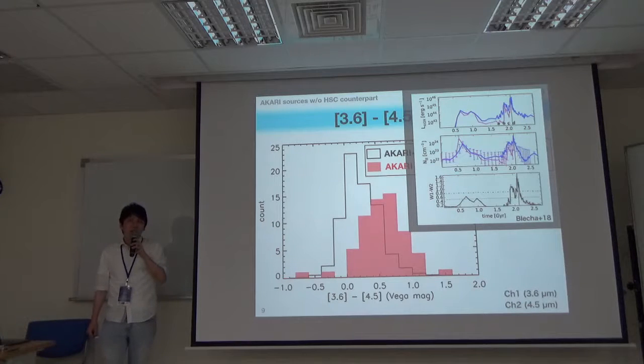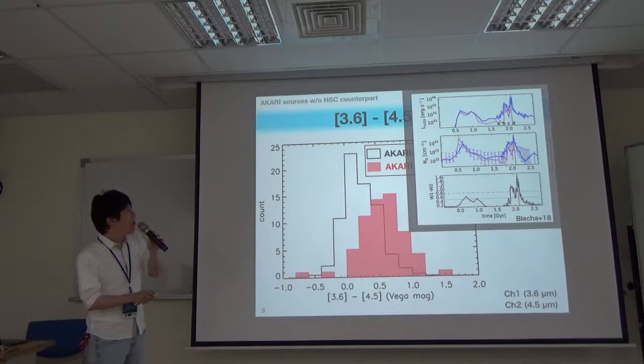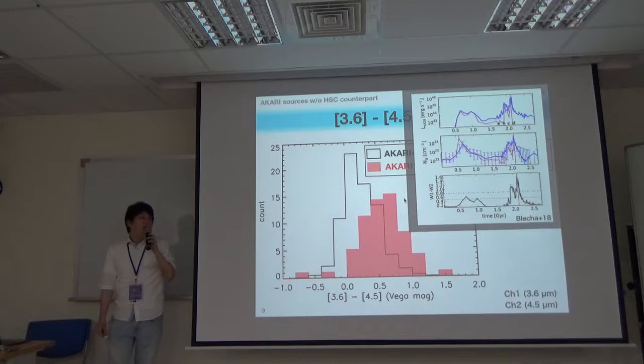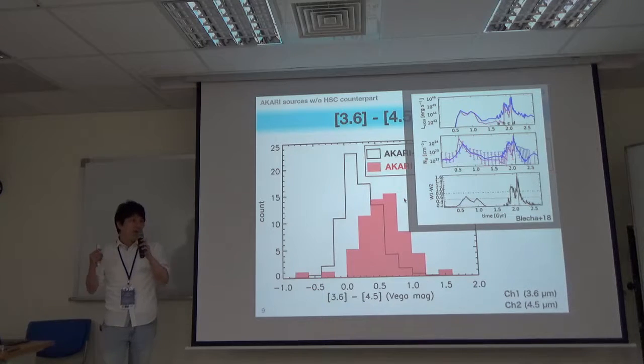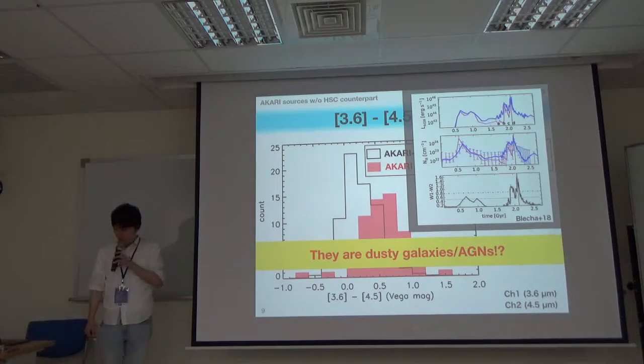According to the simulation I presented before, if we look at WISE W1 and W2, this color gets redder once AGN luminosity and obscuration are increased. So this result could indicate that Akari sources without HSC counterpart may be red or dusty galaxies or AGNs. This is one implication from this test.